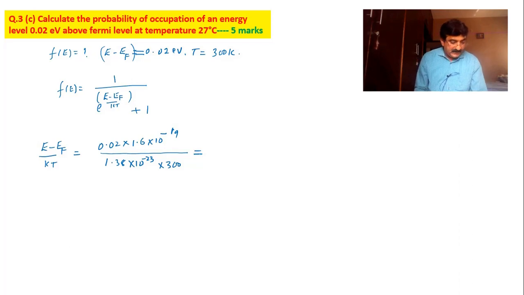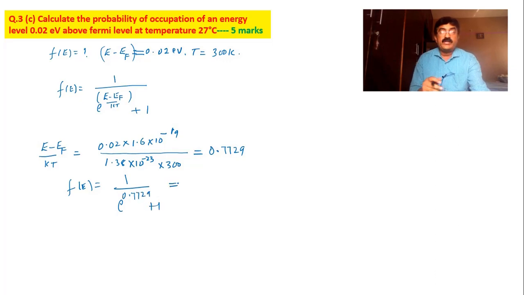It comes out to be 0.7729. Therefore, F of E is equal to 1 divided by e to the power of 0.7729 plus 1.